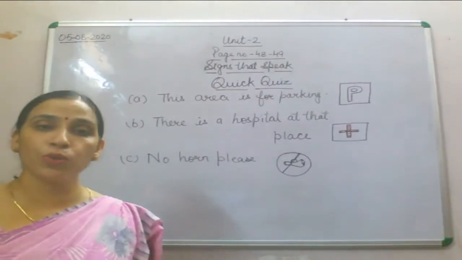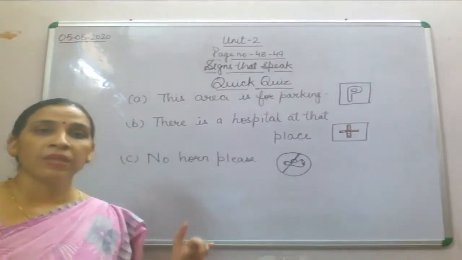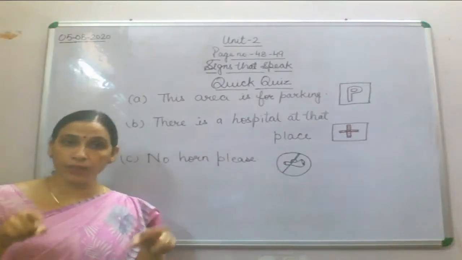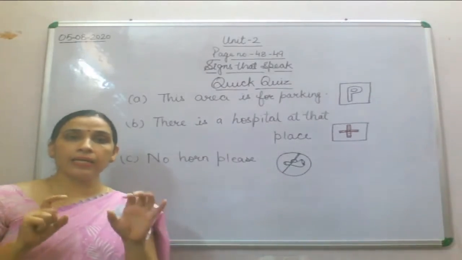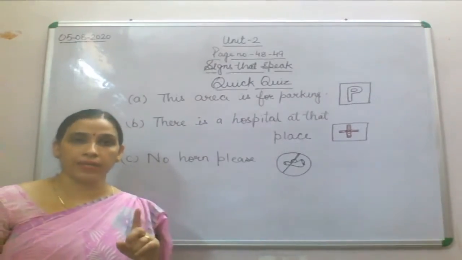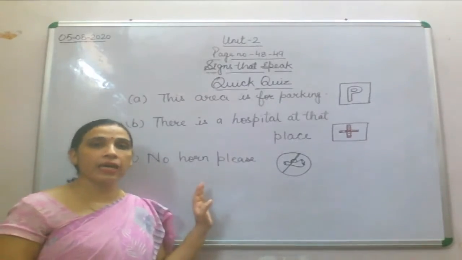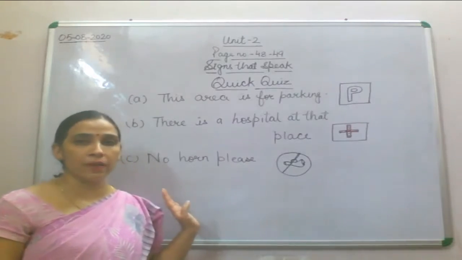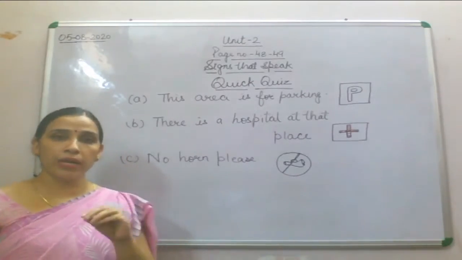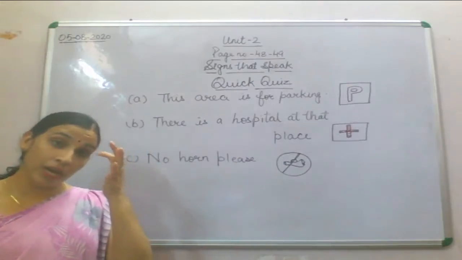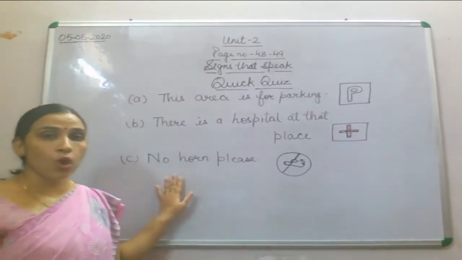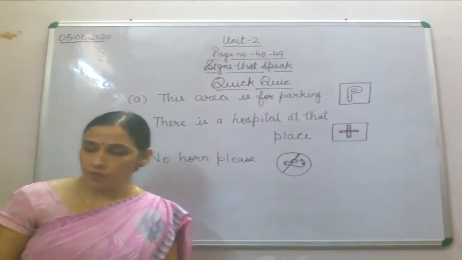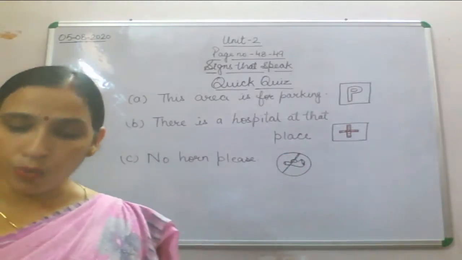Just now I am going to show you all these pictures in your book. A part: this area is for parking, so you must have a rectangle, and in that rectangle you have P in it. Now B part: there is a hospital at that place. Then you have a square or rectangle with a plus symbol. Now no horn please means a cross will be on the horn. Horns are not allowed.